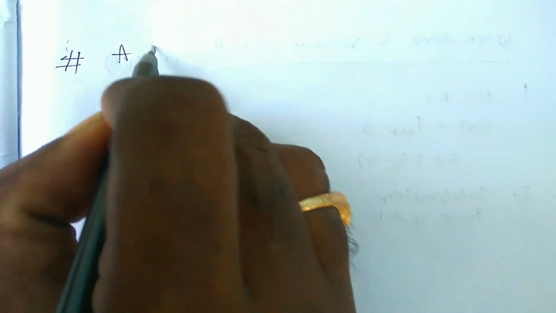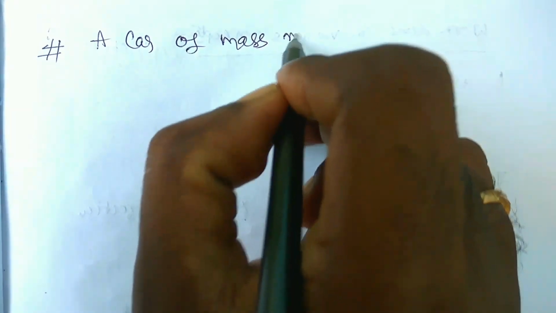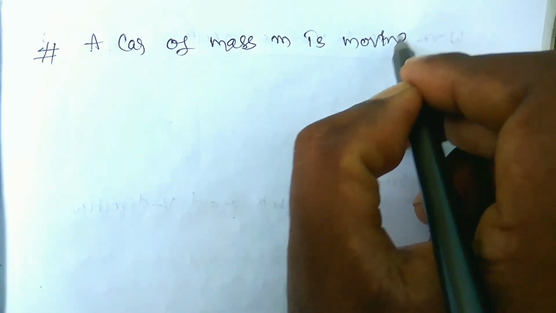A car of mass m is moving on a horizontal road.